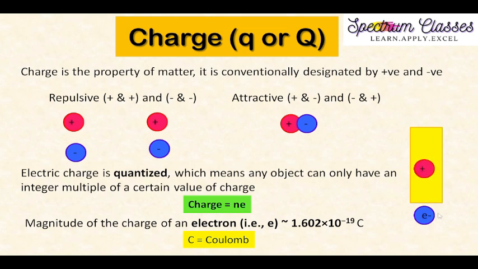This is an electron having negative charge, and after removing one negative charge the metallic plate acquires one positive charge. Similarly, if we remove more electrons, the metallic plate acquires more positive charge. That is why charge is quantized, as well as an integer multiple of charge.